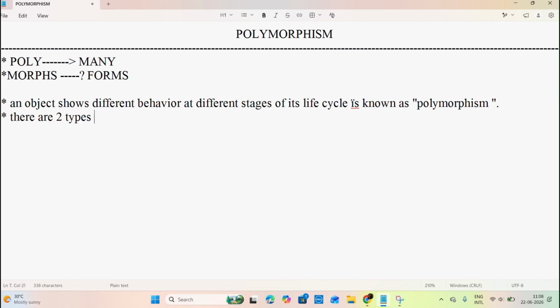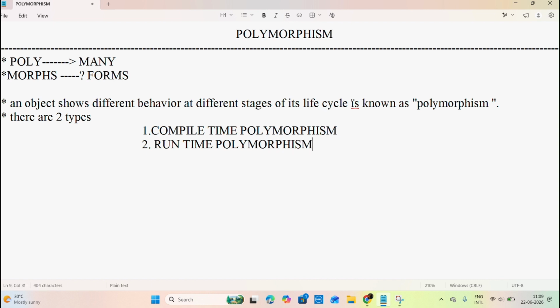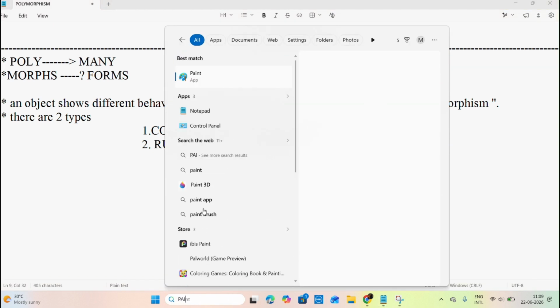How many types of polymorphism are there? Two types. What are the two types? The first one is compile time polymorphism. Next, the second one is runtime polymorphism. Now try to understand what I'm saying.